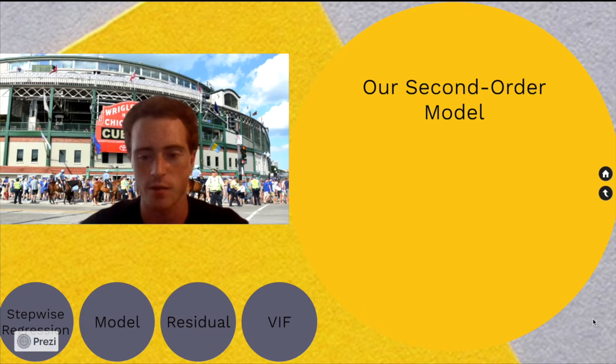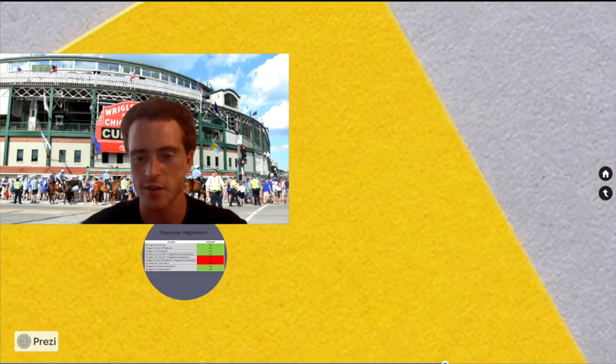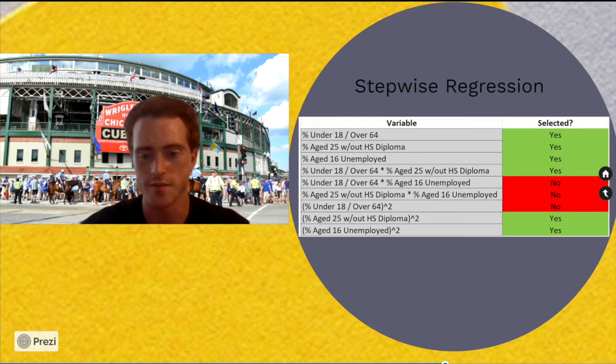We were definitely happy with our first order model, but we don't think it's the best possible model. We think there's definitely room for improvement. To look further into it, we checked to see if there are any second order terms that could make our model even better. So we took the 3 terms from our first order model and expanded it out into a complete second order model, giving us 3 first order terms, 3 interaction terms, and 3 squared terms. And this was an input for stepwise regression.